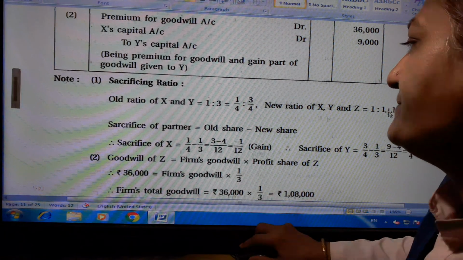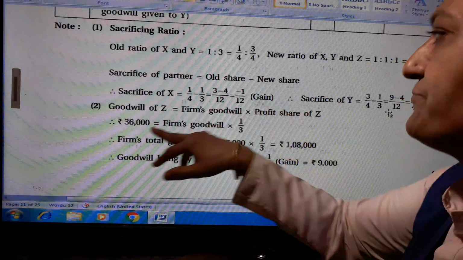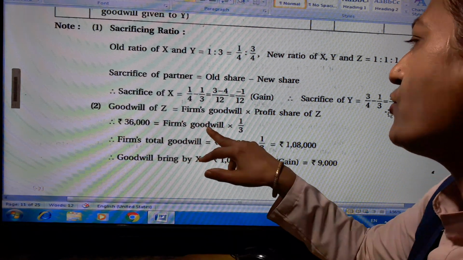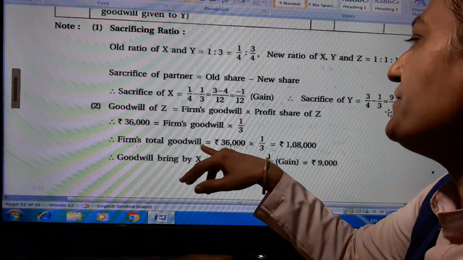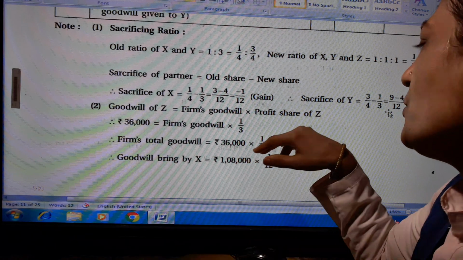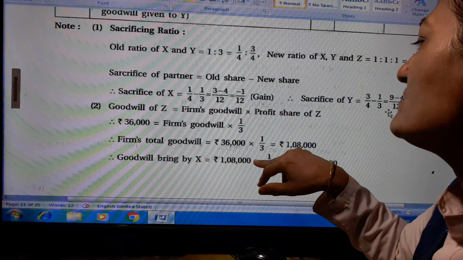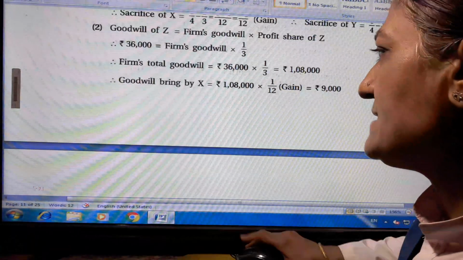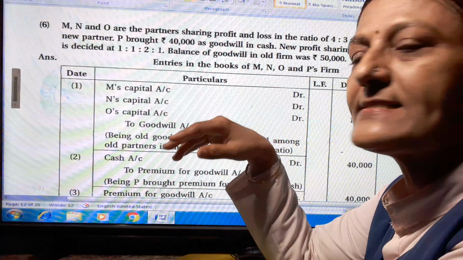Goodwill of Z is firm's goodwill multiplied by profit share of Z. Goodwill of Z is 36,000, firm's goodwill we don't know, and profit share is 1/3. So the firm's total goodwill is 36,000 into 3, which is 1,08,000. Goodwill brought by X is equal to 1,08,000 multiplied by 1/12, which is 9,000, because it is a gain part.